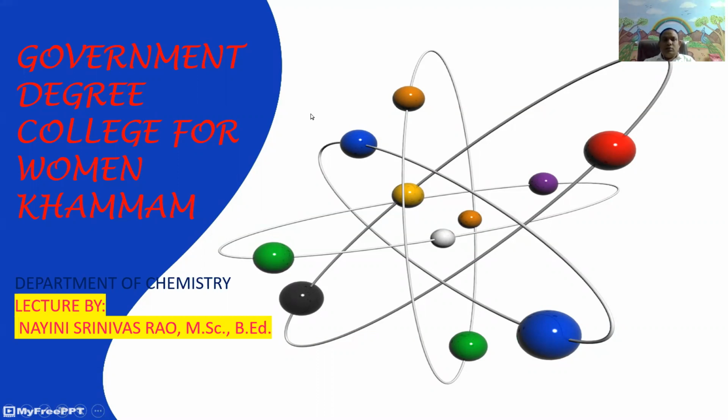Today's class: chemical properties of nitrohydrocarbons.